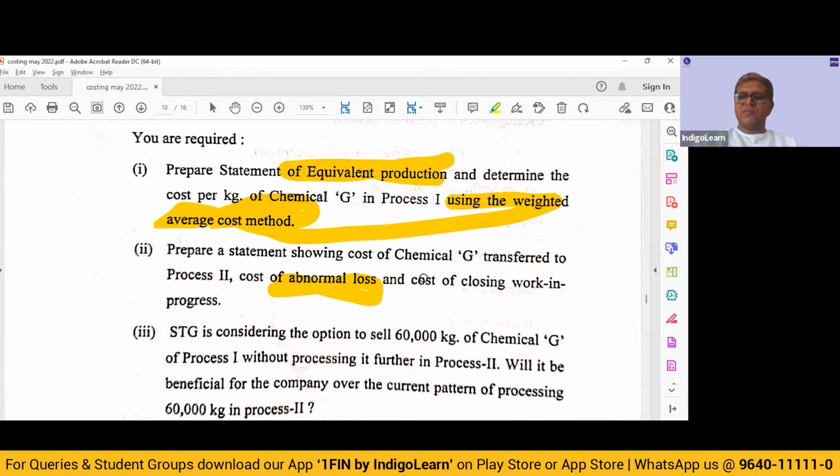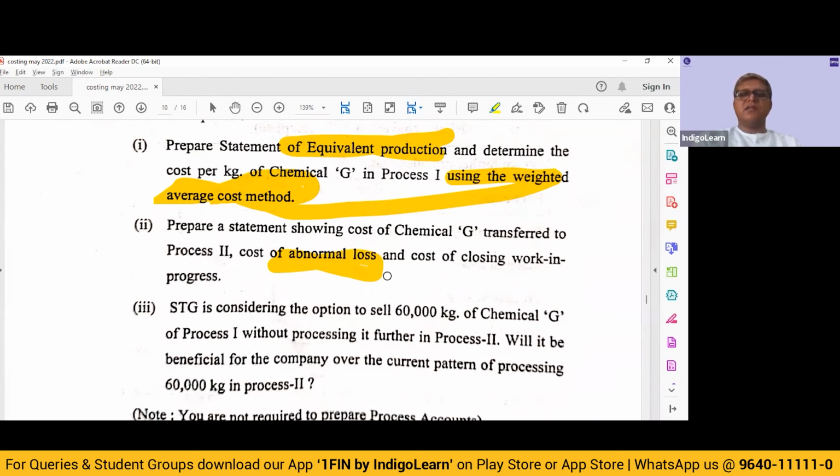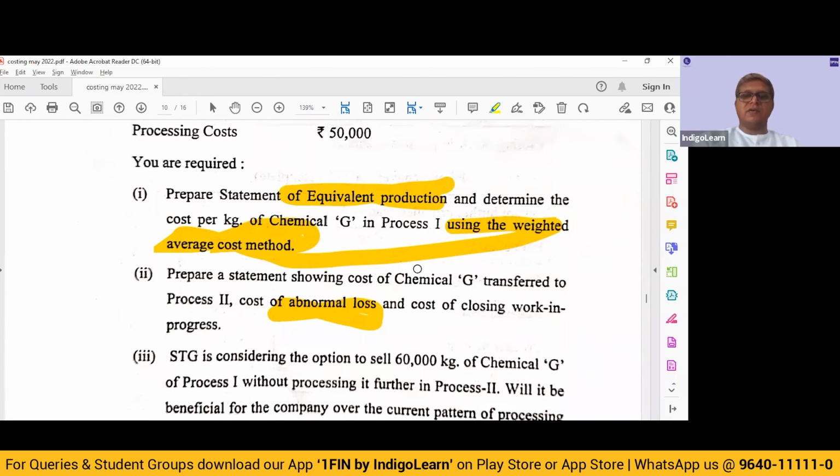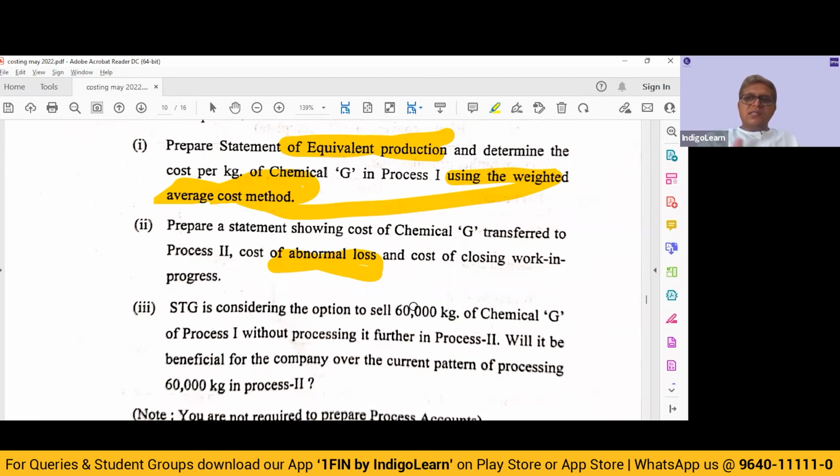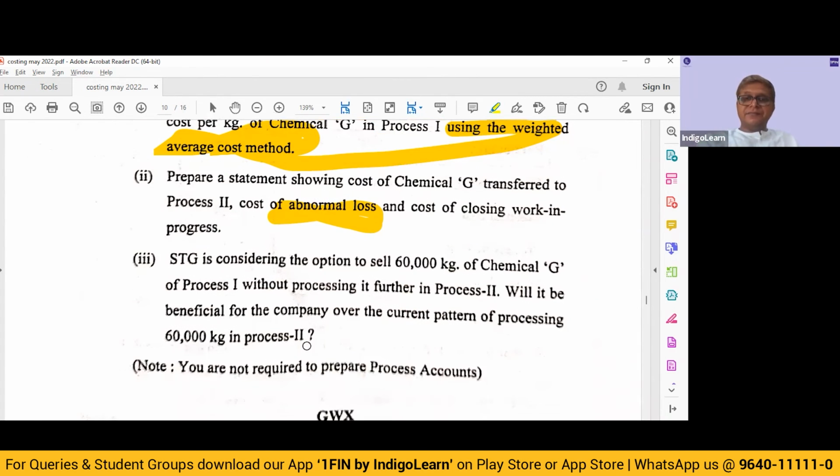So 83,000 is produced minus 60,000 transferred, so 23,000 will be the closing work in progress. The cost of closing work in progress we have to calculate based on the equivalent units that are remaining. No complications involved. These are concepts which we have sufficiently covered in our classes.